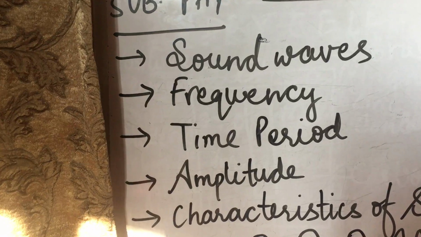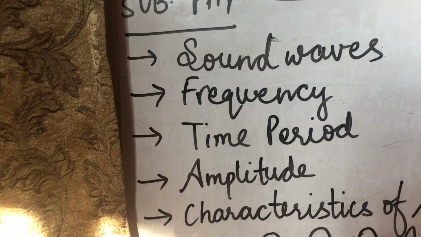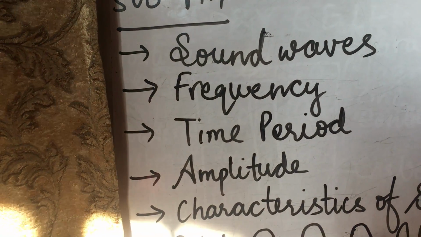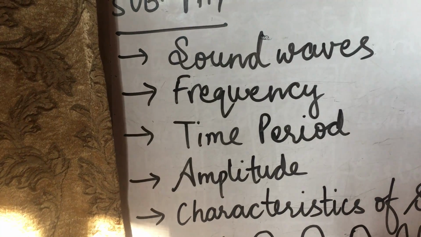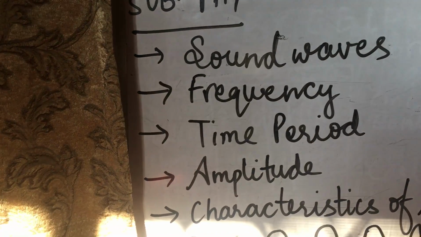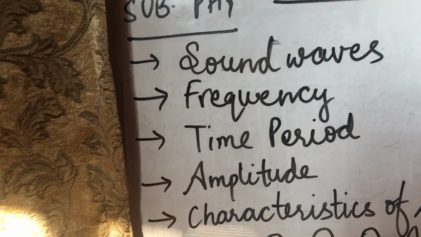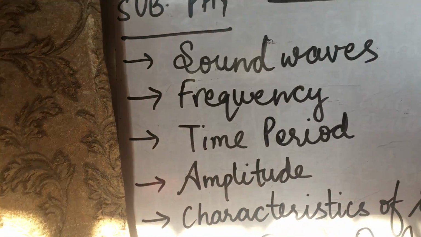What is frequency, children? The particles of a medium through which the sound wave moves vibrate in a back and forth motion at a given frequency. That means the number of times a particle of the medium moves in a back and forth motion is known as its frequency.